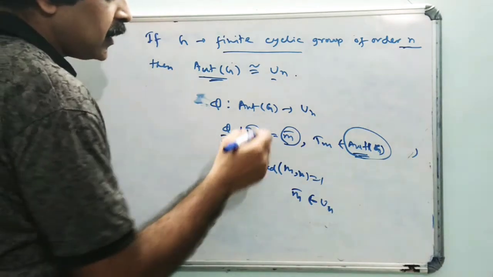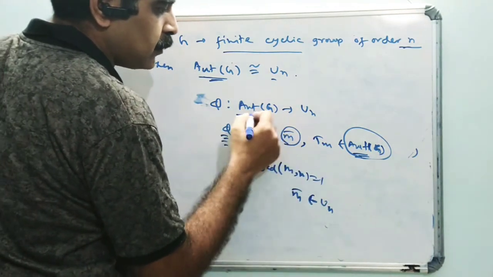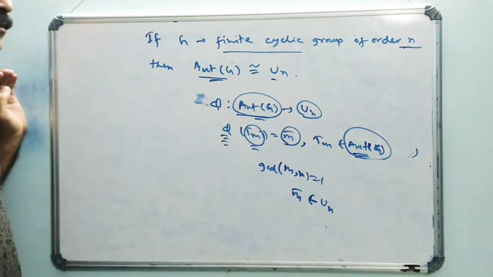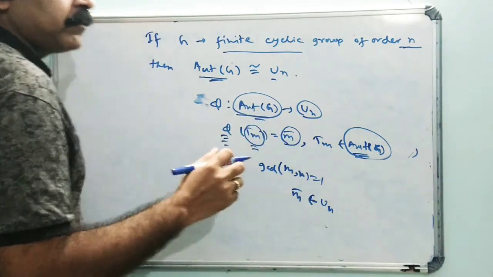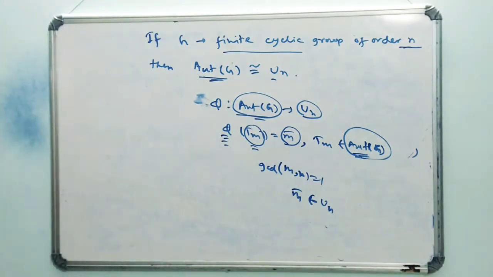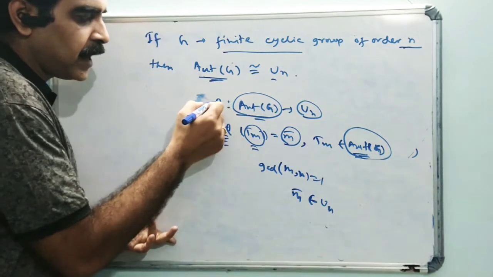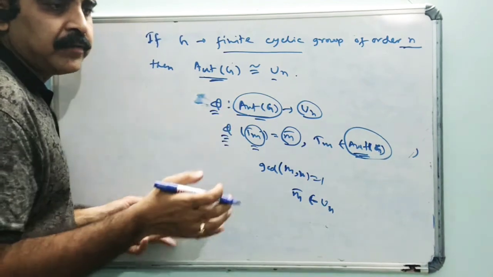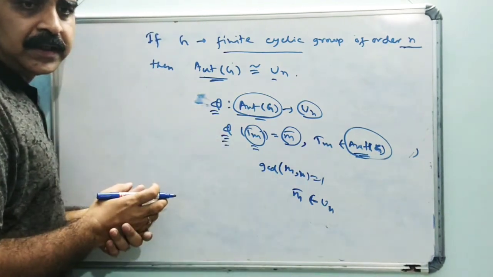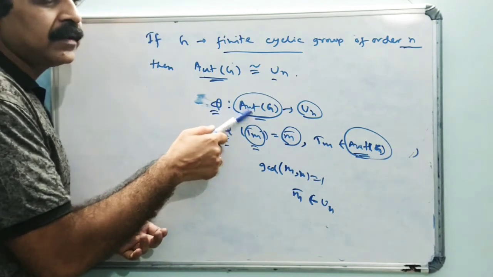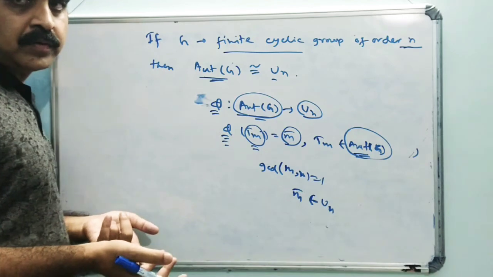We already know that the orders of these two groups, Aut(G) and U_n, are both phi(n). If two finite groups are of the same order, then if we can show that the map is one-to-one or onto, the other will automatically be true.